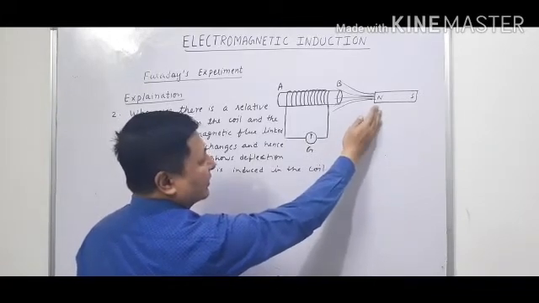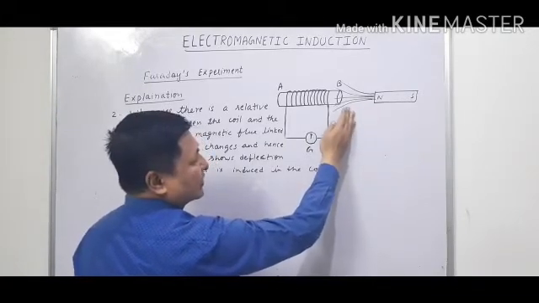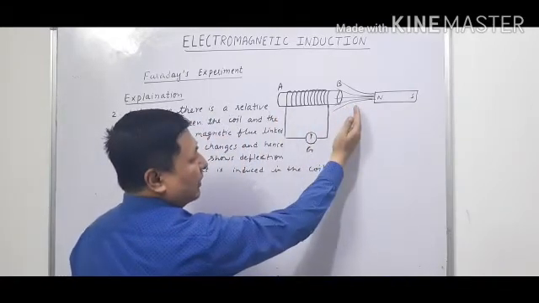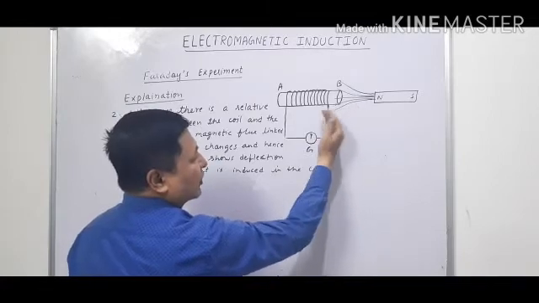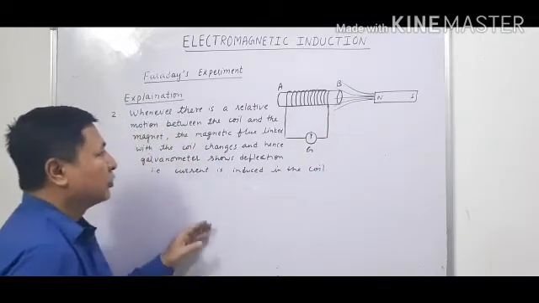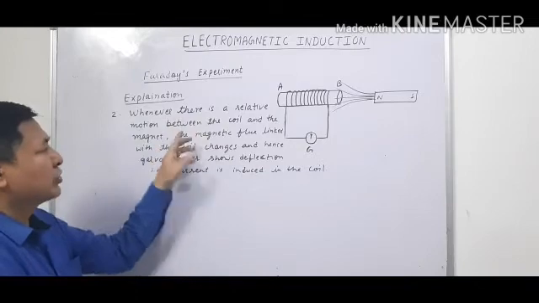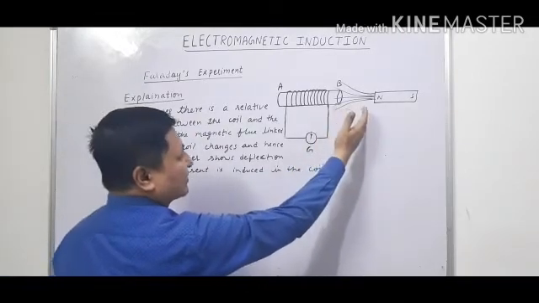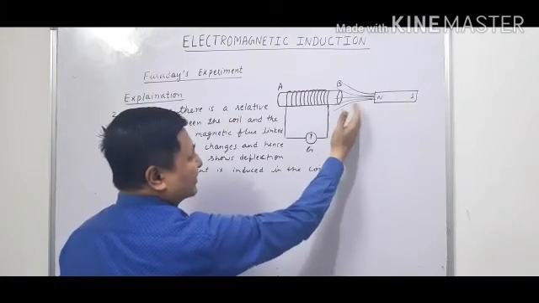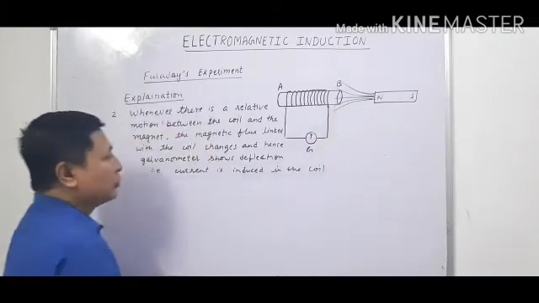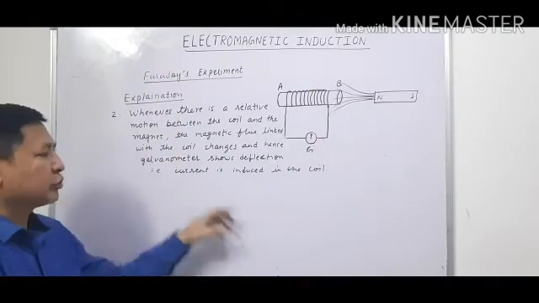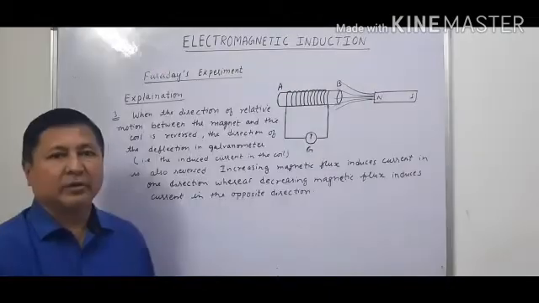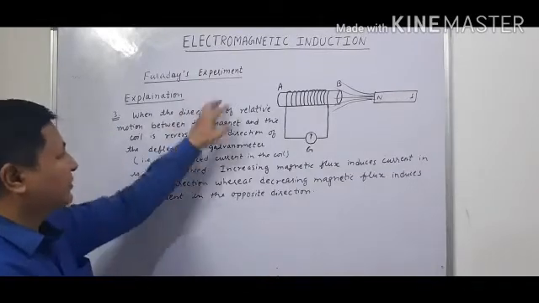So it can be done both ways. Either you can bring the magnet towards and away from the coil, or you can move the coil towards or away from the magnet. So whenever there is a relative motion between the coil and the magnet, the magnetic flux changes. Either it increases or decreases, due to which the galvanometer shows deflection, showing that current is induced in the coil. Now let us see the third explanation of this experiment.